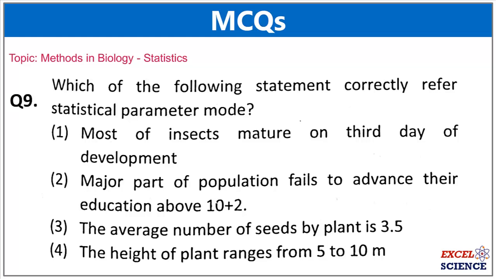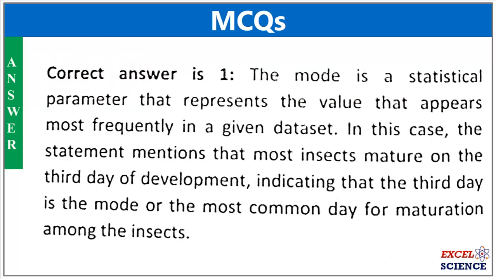Next, which of the following statements correctly refers to the statistical parameter mode? From the given answers, it is answer 1: most of the insects mature on the third day of development. The mode is a statistical parameter that represents the value that appears most frequently in a given data set. In this case, option 1 mentions that most insects mature on the third day of development, indicating that the third day is the mode, or the most common day for maturation among the insects.